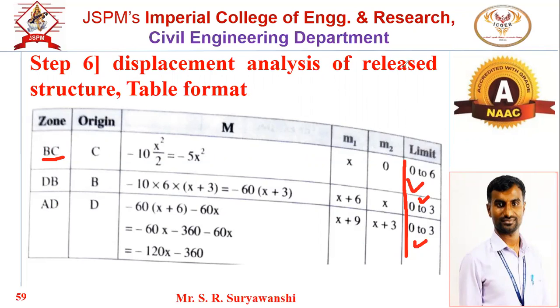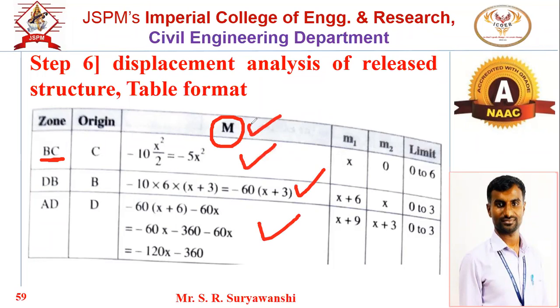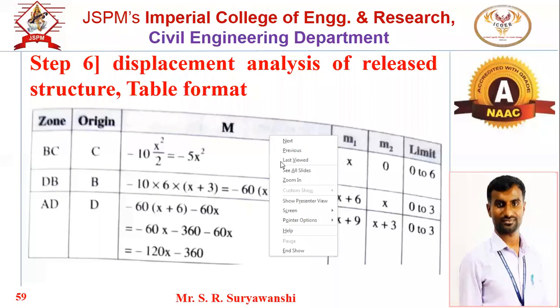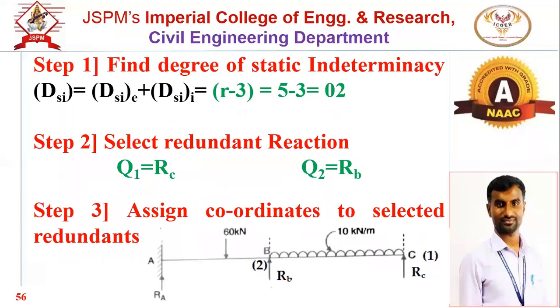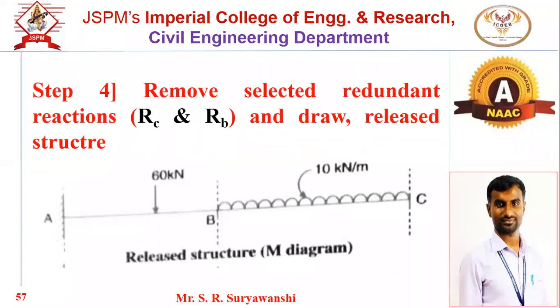Now what is capital M? So this capital M is nothing but the bending moment. Now we will consider the BC zone. This bending moment equation we have to find out for BC zone, DB zone and AD zone. Means this M we want for all three different zones. So how to proceed, that we will discuss now. So first, initially for BC member, or we can say CB member.